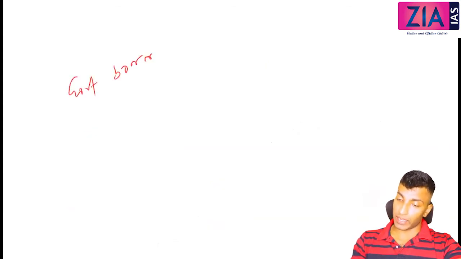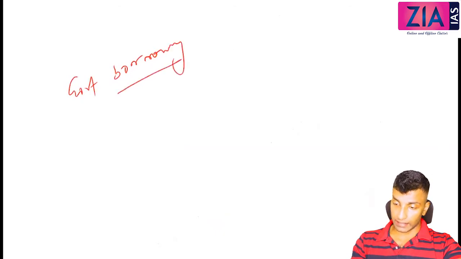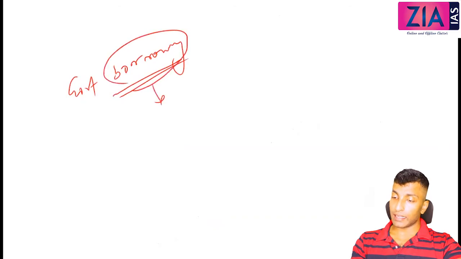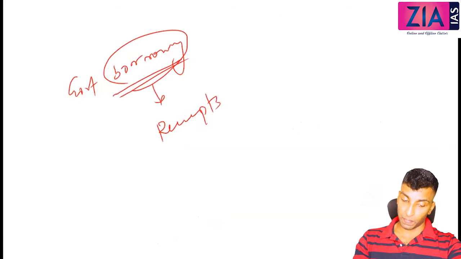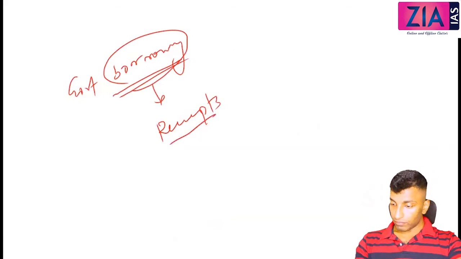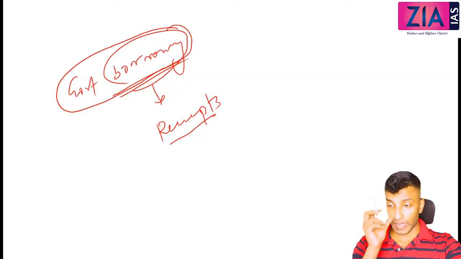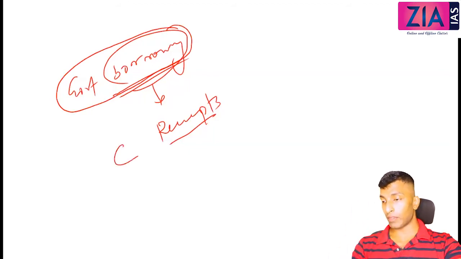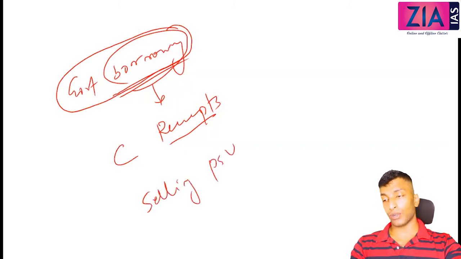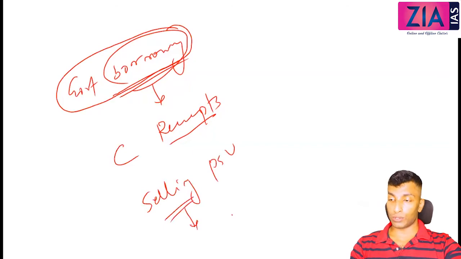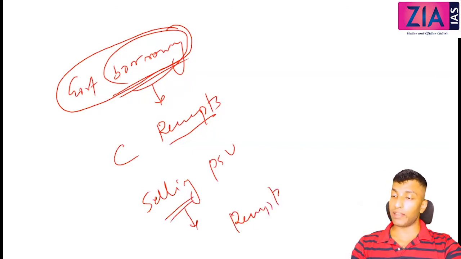what do you get? You get money, so that is receipts. But what will happen with your assets? Your assets are decreasing. So it is again a capital receipt. Another example, taxes: you are collecting taxes, getting money from taxes, so it is receipts. Here there is no question of assets or liability. There is no asset decrease, no liability increase. So it is revenue receipts. Money from taxes comes under revenue receipts.